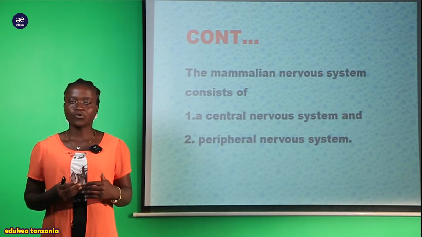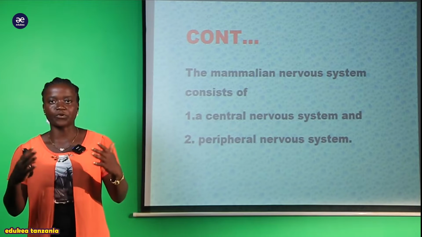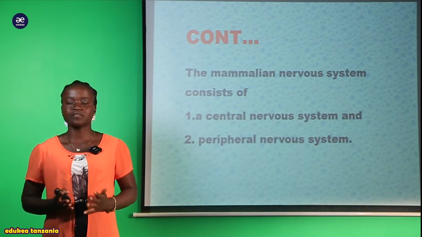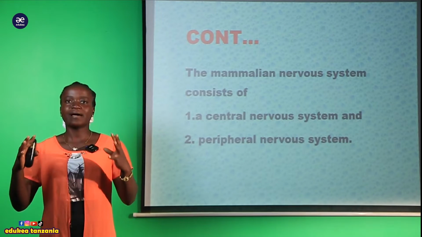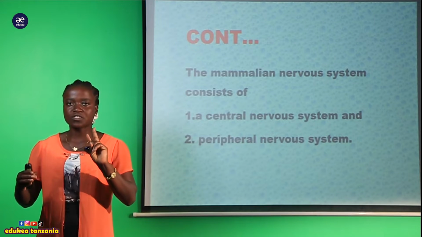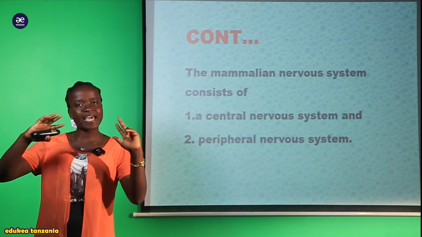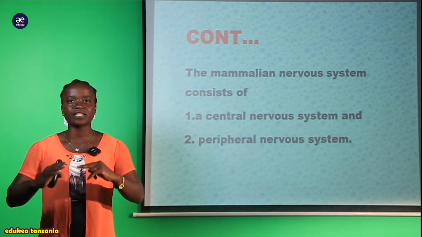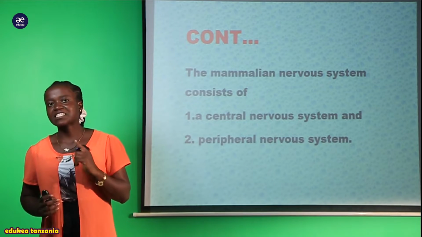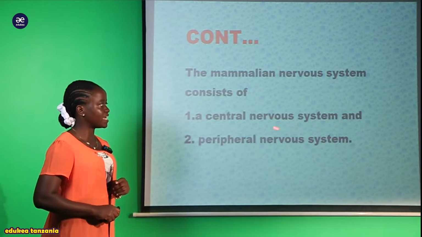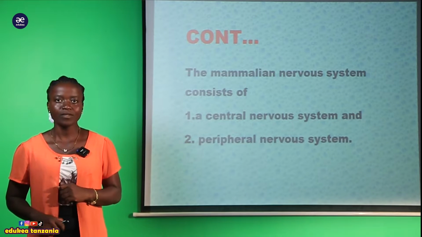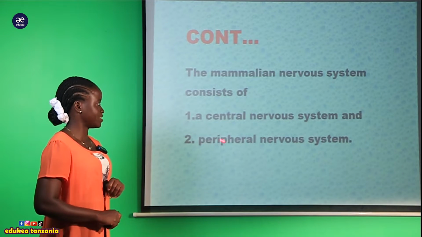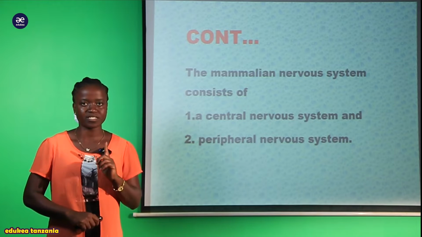A good example, my students, is the human being. Human beings are found within the mammalian. Kwa sasa mammalian, they have two systems that coordinate any activities that occur within the environment. The first system is called the central nervous system, and the second system is called the peripheral nervous system.